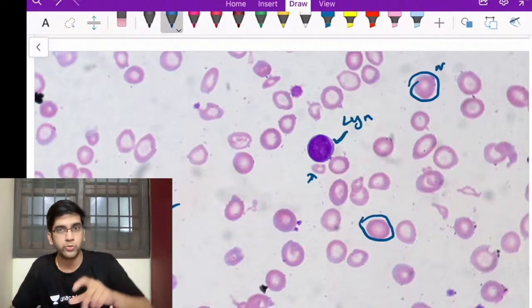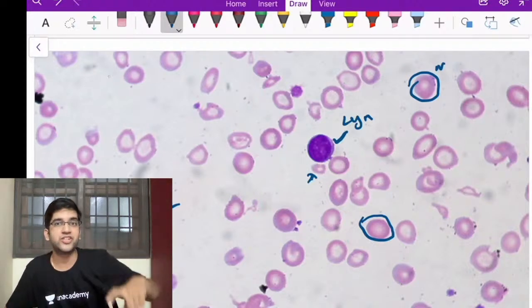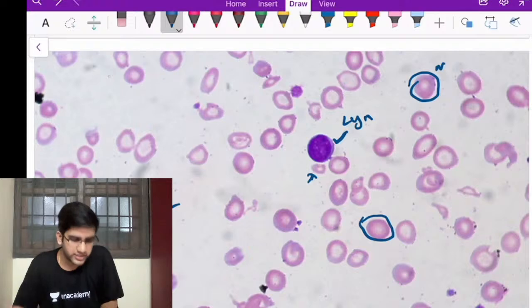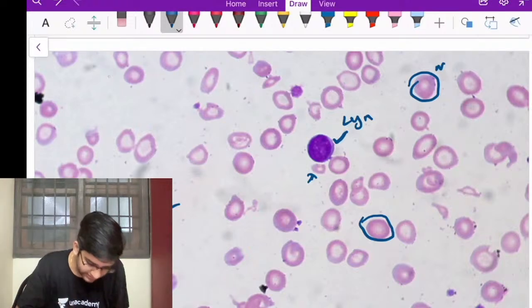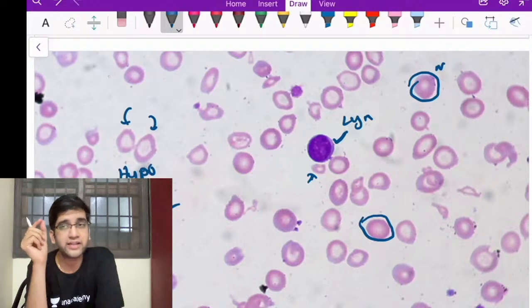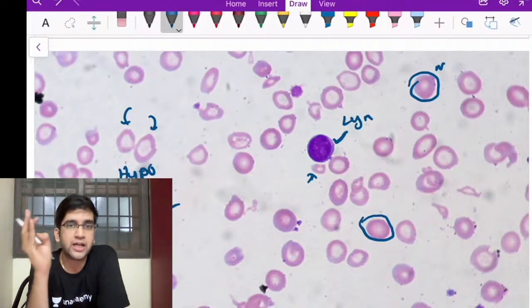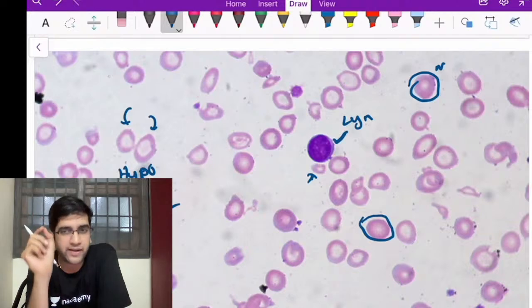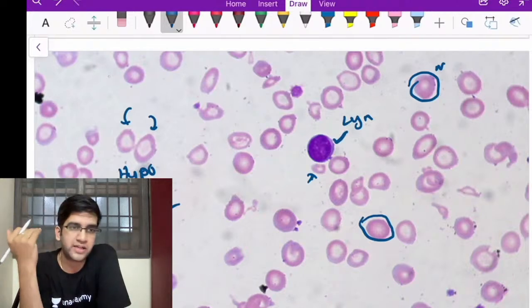This explains my RDW. I have lots of variation in the size. I have normal cells, smaller cells, and very tiny cells. And whatever I'm marking is undoubtedly hypochromic. The central pallor is easily greater than the central 1/3. I have hypochromic RBCs and microcytic RBCs, so my first diagnosis is going to be iron deficiency anemia,